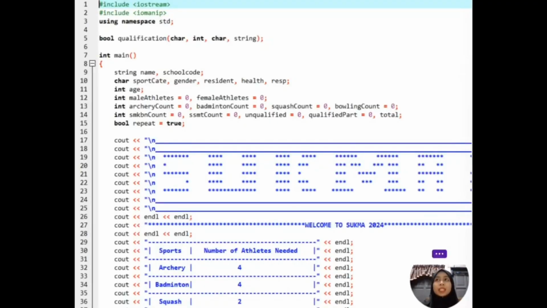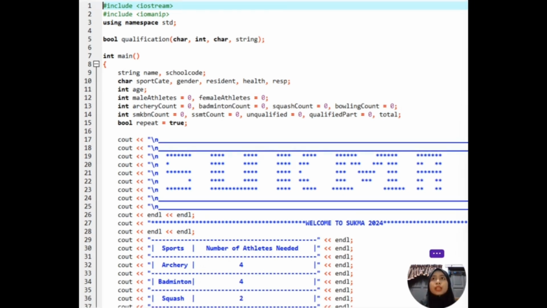Today, I am excited to present to you an overview of our Sukma 2024 Athlete Registration Program. This C++ program is designed to facilitate the registration process for athletes participating in the Sukma 2024 Games. The program ensures efficient data collection, eligibility verification, and comprehensive reporting. Let's dive into the details of how this program works, its features, and the logic behind it.